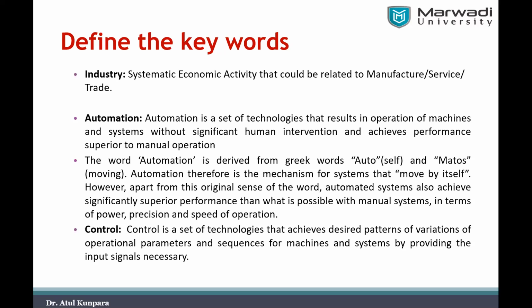In simple words, industry is a systematic economic activity. The word economic is used here because industry is the activity where we want to earn some money, right? So a systematic economic activity that could be related to either a manufacturing process, or some servicing action, or you may have some trading, right? That is what we call an industry.